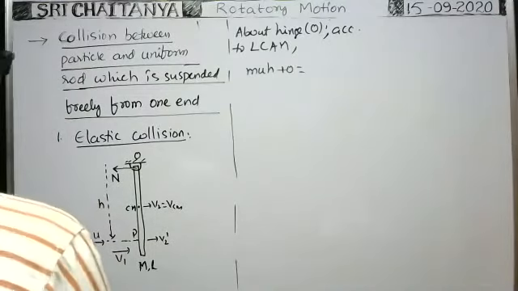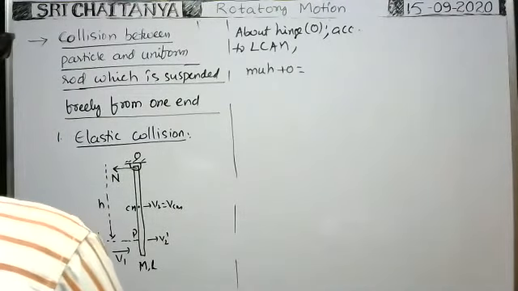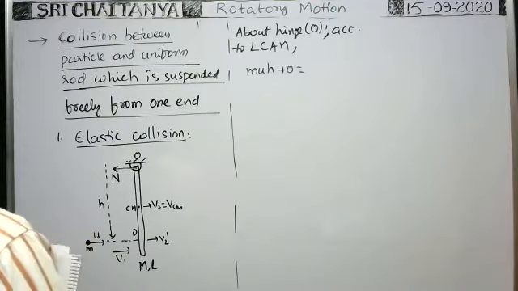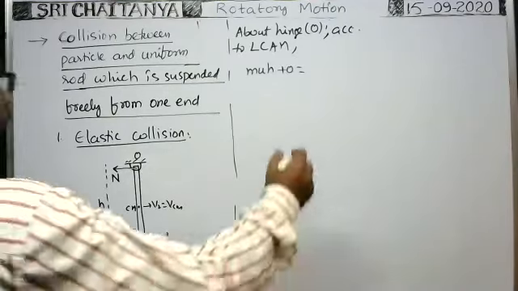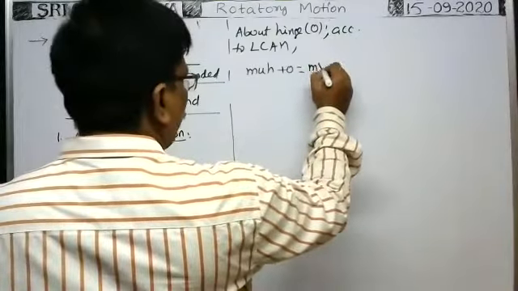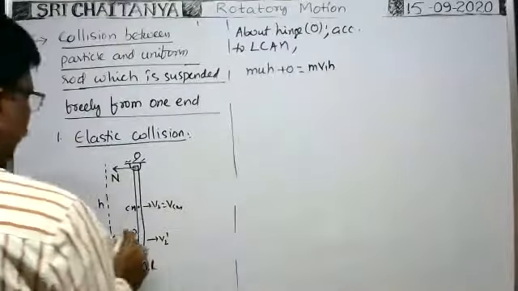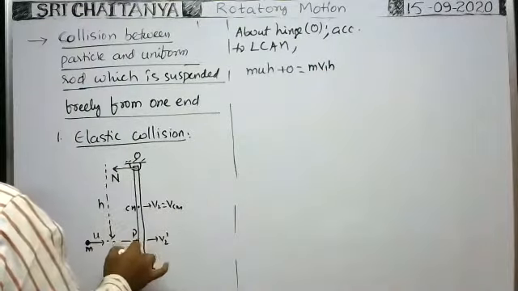The angular momentum of the particle after collision is mass m into velocity v1 into the perpendicular distance of this linear momentum from the hinge, that is equal to h only.